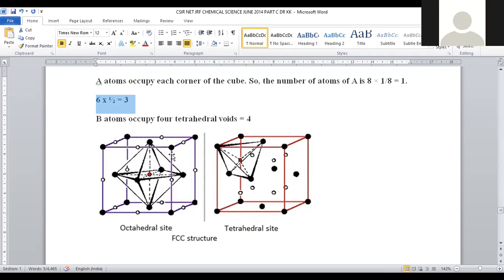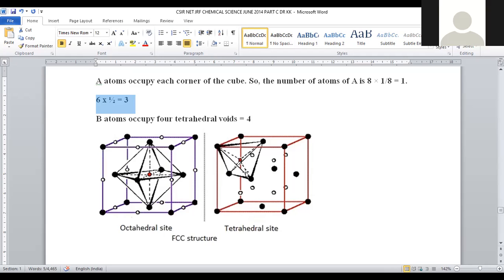Now let us move on to B. How many B atoms are there? That is denoted with the Y value. In order to obtain the Y value, here we have a tetrahedral void. B atoms are occupying the tetrahedral voids. A tetrahedral void is generated by 3 face-containing atoms, and 1 corner atom contributes to this tetrahedral void. Here you can see an octahedral void, and here is a tetrahedral void. But within the problem, they specifically mentioned only the tetrahedral void. 1 corner and 3 faces are incorporated here.